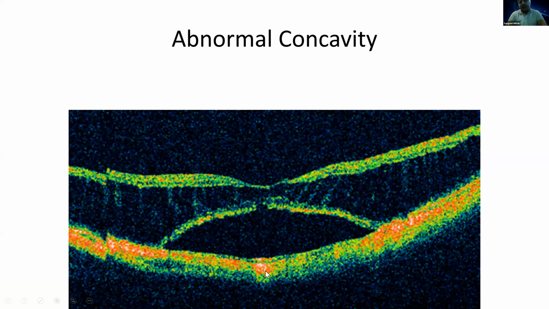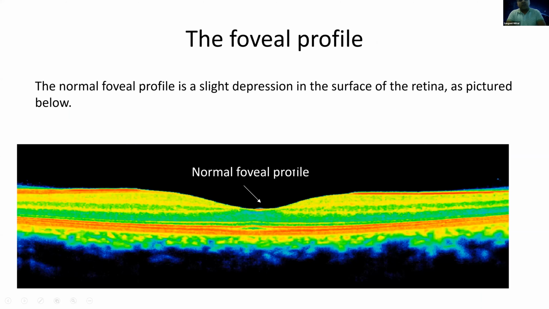So this is the second thing that you have to look after looking into the pre-retinal profile. You look at the overall retinal profile. What is the overall retinal profile of the scan? Then we come to the foveal profile. As Dr. Saurabh Sinha has also said in the beginning, this is the most important part of the OCT scan. You have to look at the fovea, and you have to look at the various